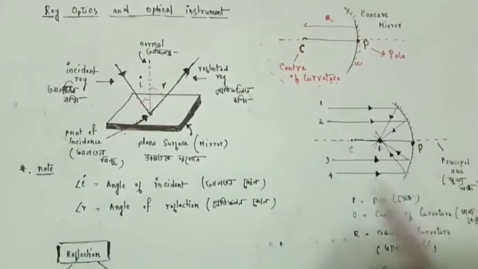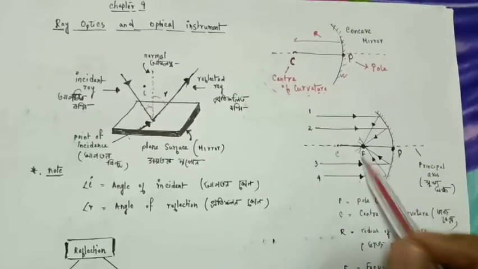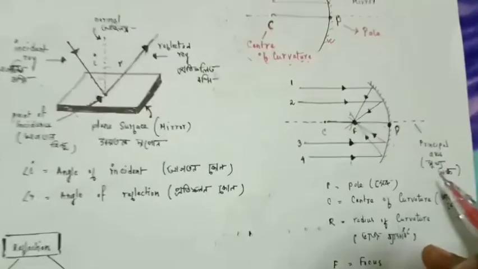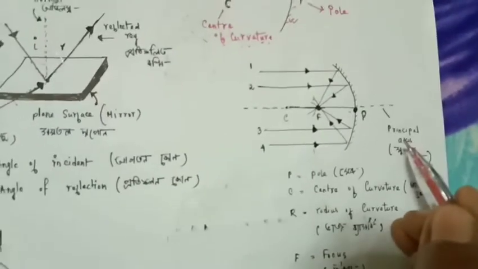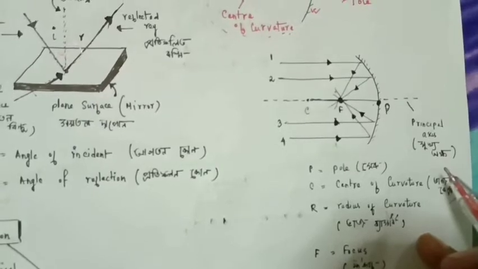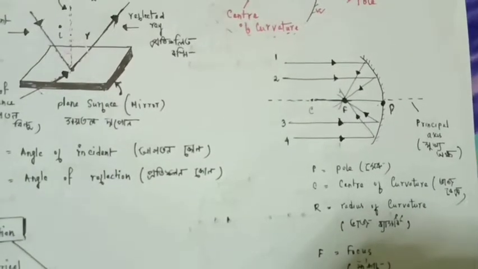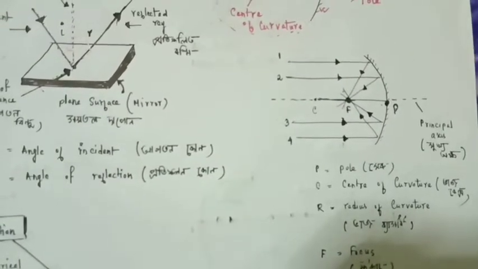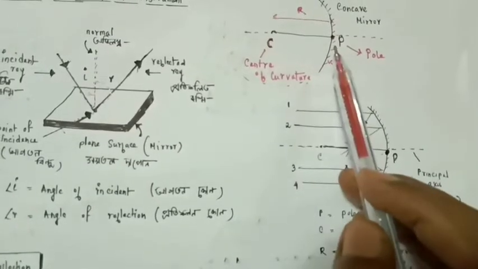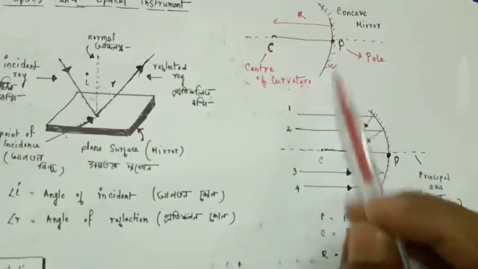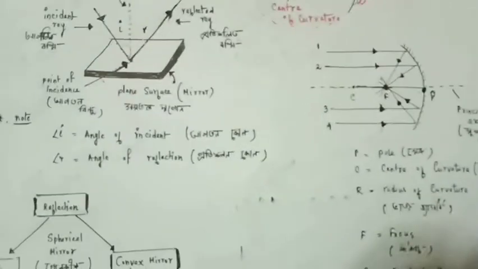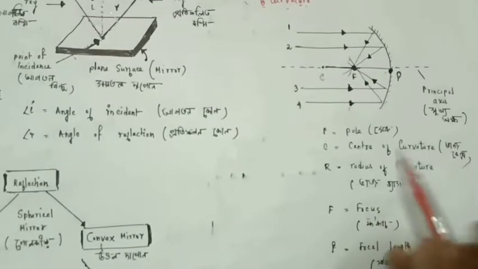And this imaginary line, this is called the principal axis. That is the imaginary line which is passing through the center of curvature and the pole is called the principal axis. That's the definition.